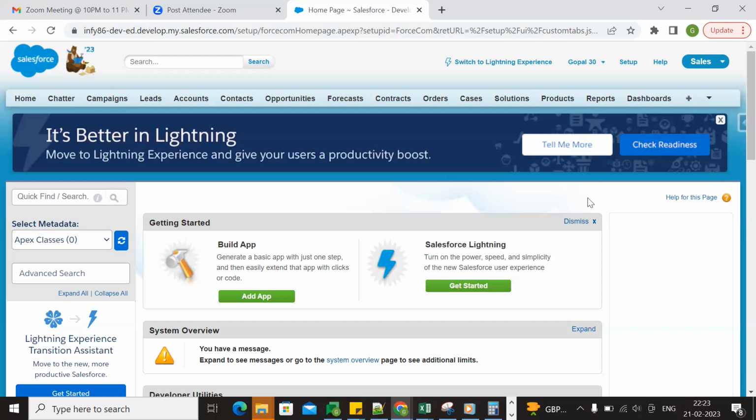Task, email alert, field update, and outbound message, right? Same workflow actions we can also perform through the approval process.